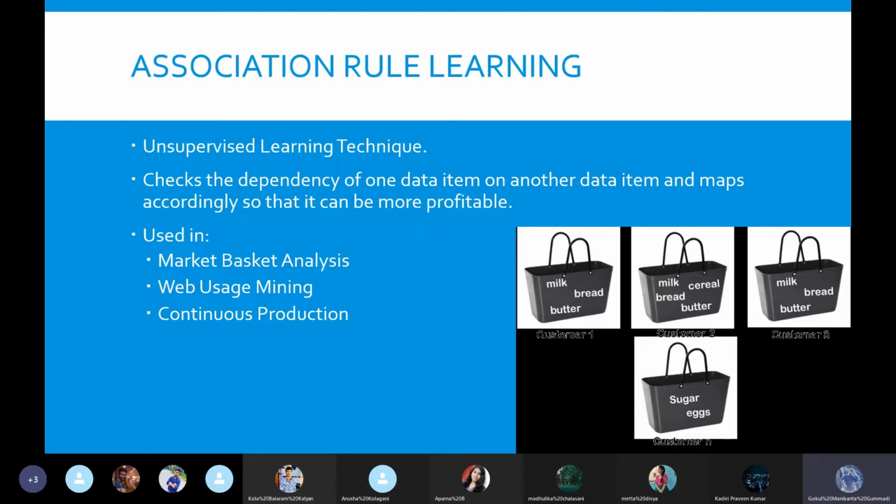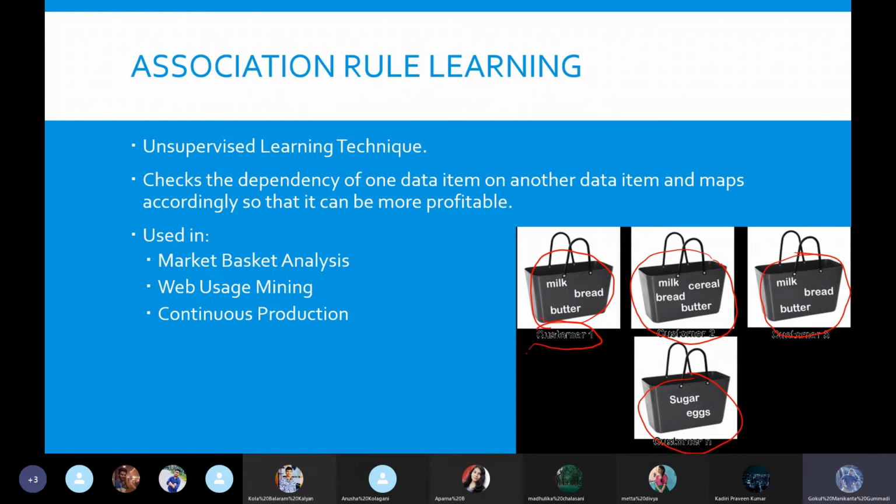Let's say we have the transactions data of a certain store or any data set. In the transactions data set, we can see that a certain person is buying certain items together. Let's say here the customer one is buying milk, bread and butter together, and customer two is buying milk, cereal, bread and butter together, and then another customer is buying milk, bread, butter together, and another customer is buying sugar and eggs.